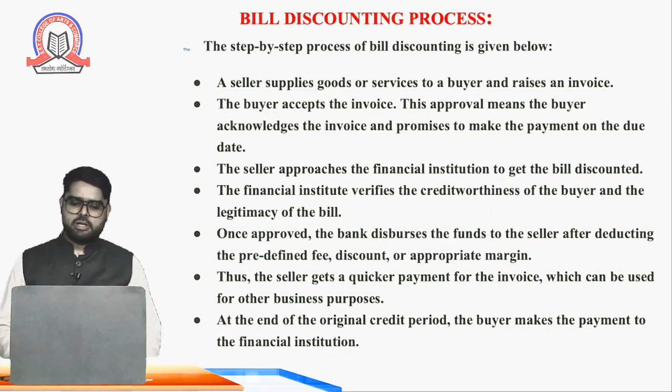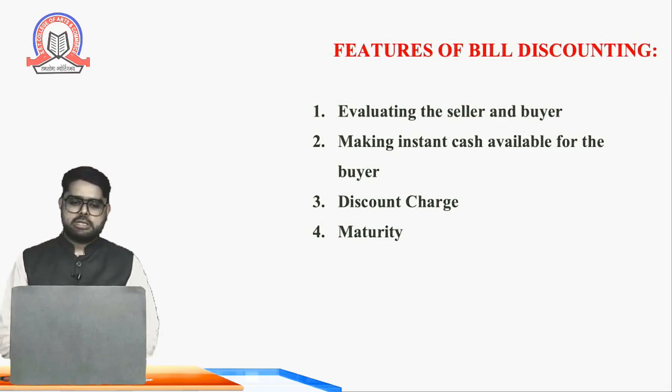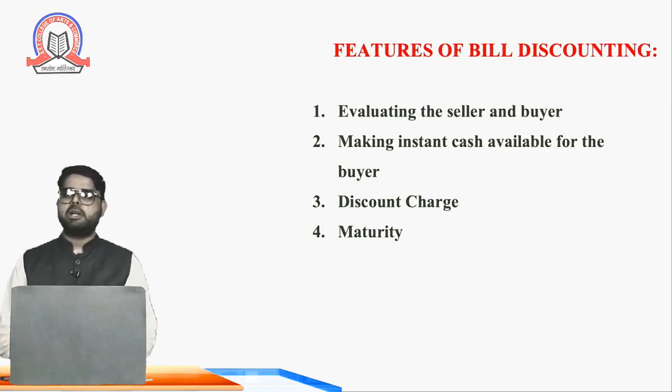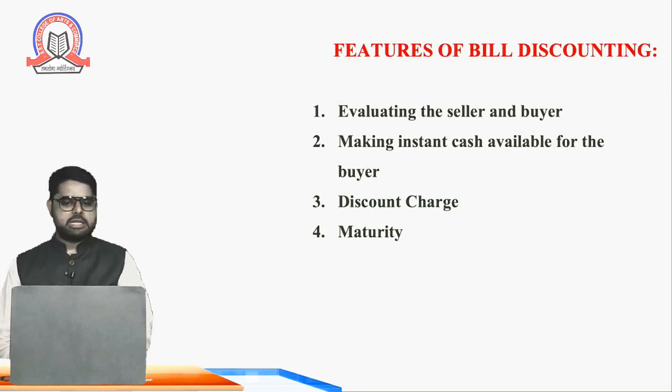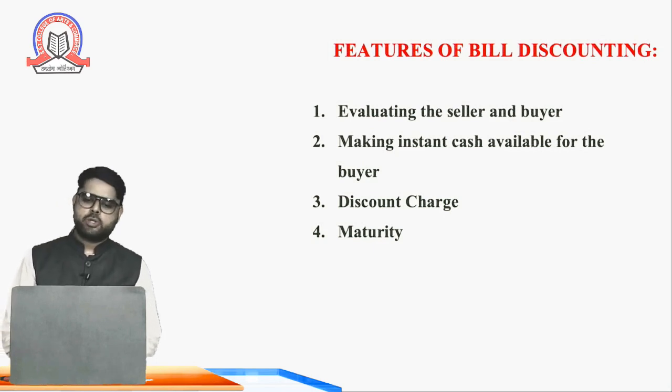Okay. Next, we are talking about the features of bill discounting. Features: evaluating the seller and the buyer. Features of bill discounting means the benefits to both. There is a benefit that the seller will get the payment earlier. Evaluating the buyer and the seller, making instant cash available for the seller. Discount charge means banks take some charges because the bank is giving money to the seller before the due date. And the maturity period is the period in which the customer will give the payment to the financial institution.